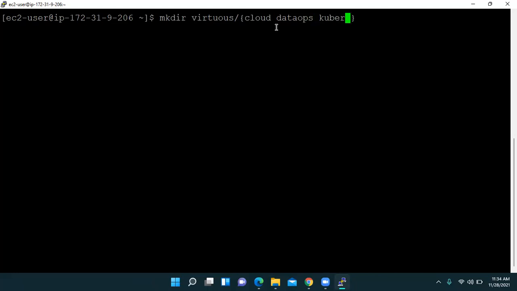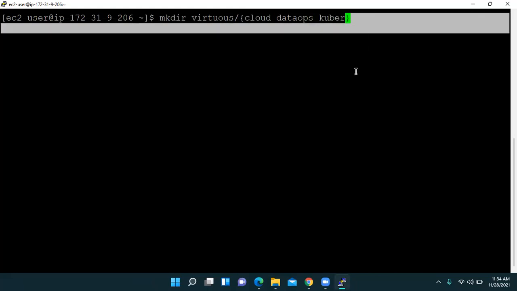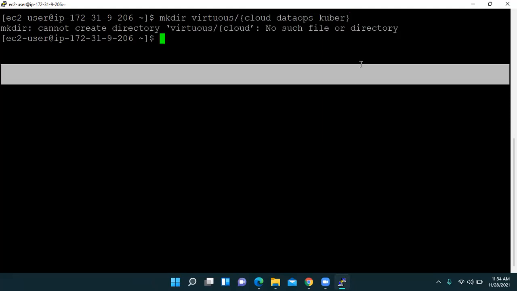Okay, let us say Kuber only. And we close the bracket. And let us enter this. So we have virtuous. It is showing error. See, I have not entered -p. So that's why there is some confusion for the terminal.